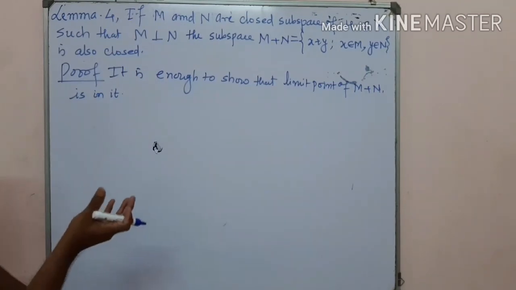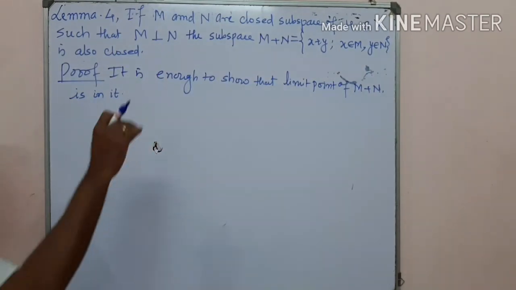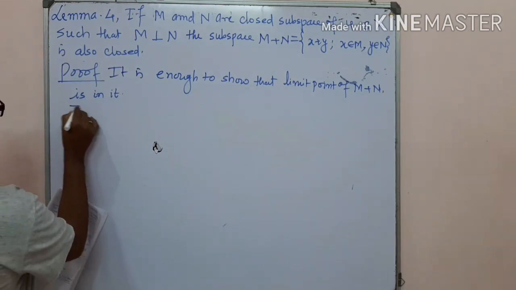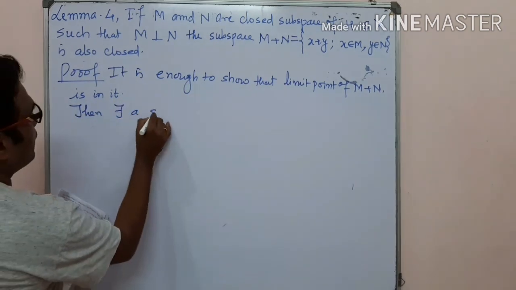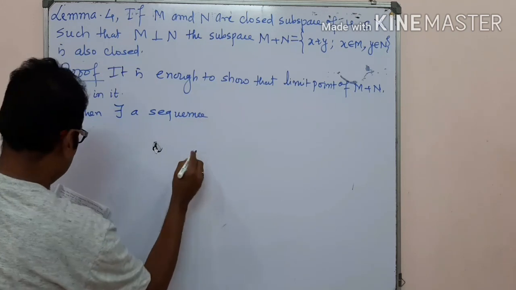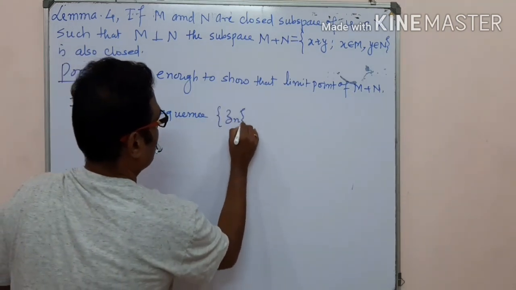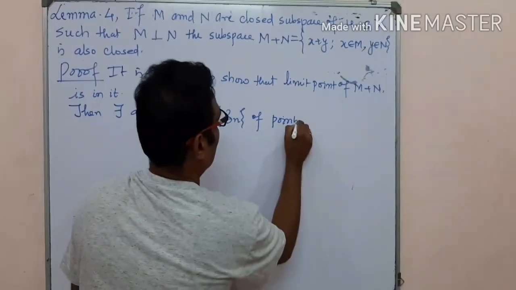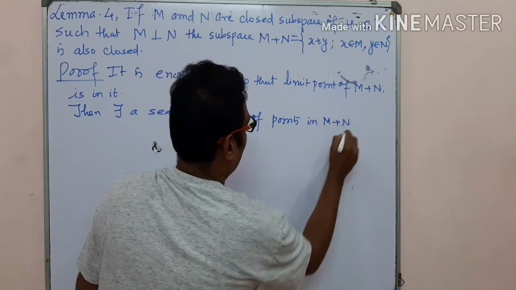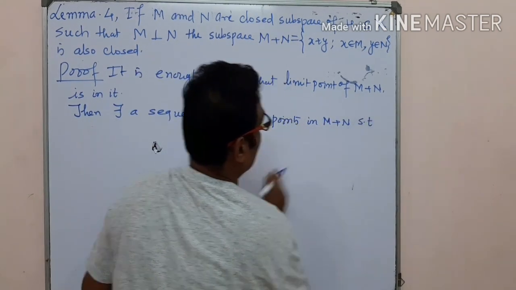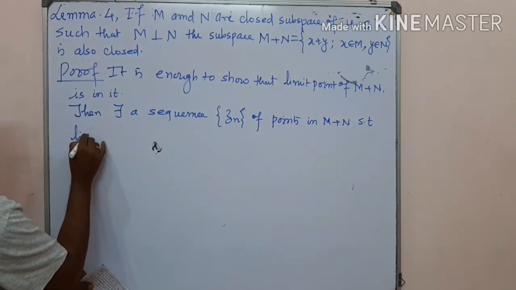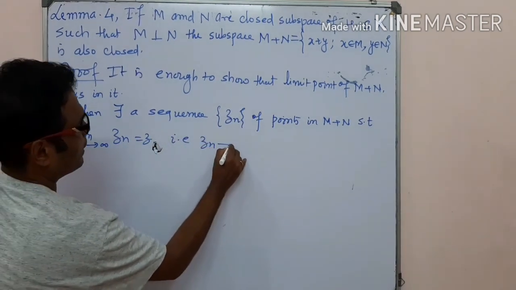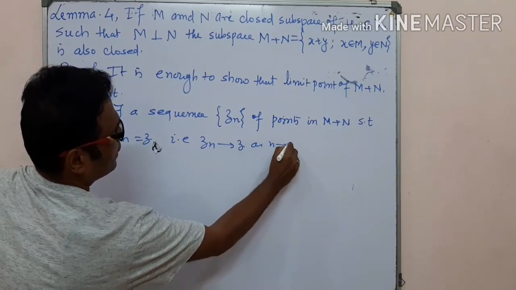So we take any arbitrary limit point of M plus N and we show that it exists in the same set. Then there exists a sequence Zn of points in M plus N, such that the limit as n tends to infinity of Zn equals Z, that is, Zn converges to Z as n tends to infinity.